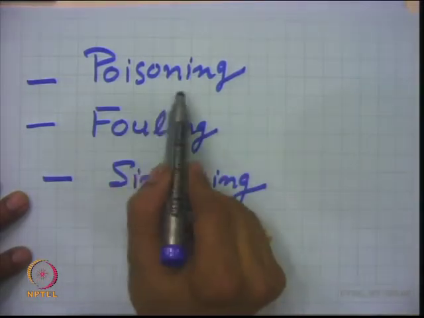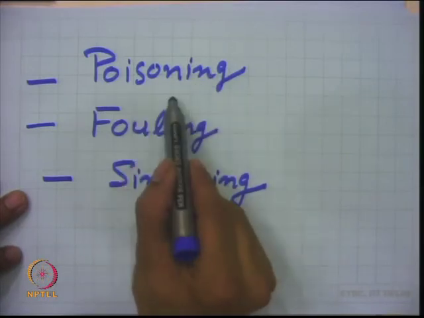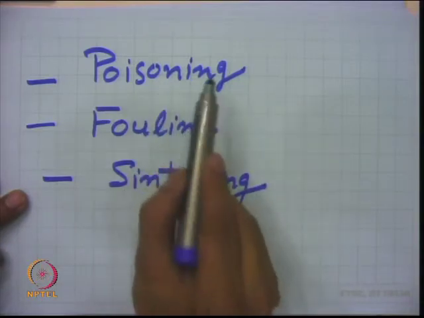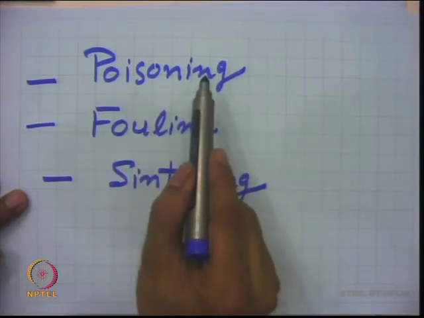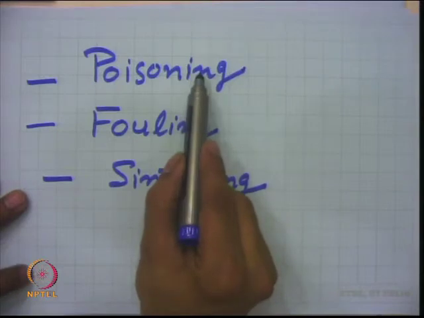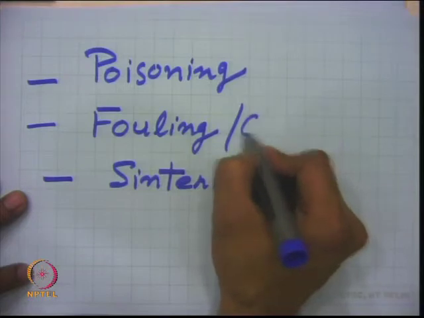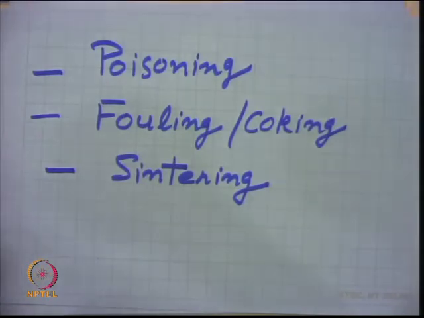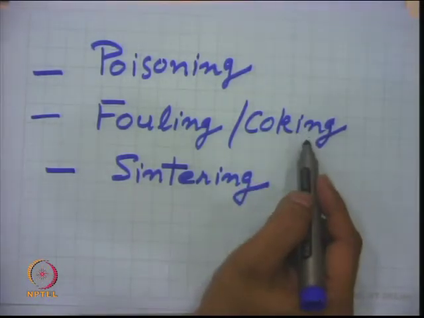So, poisoning is because of the presence of the poison precursor, right. That may be in the feed itself, it may be a product during the reaction, and this is a kind of chemisorption on the active site of the catalyst, and thereby decreases or destroys the active sites of the catalyst permanently. In the case of fouling, it is the deposition of dirt or mainly the coke material. So, it is also known as coking. It is carbonaceous material on the surface of the catalyst during the chemical reaction. So, because of this, the activity of the catalyst decreases.